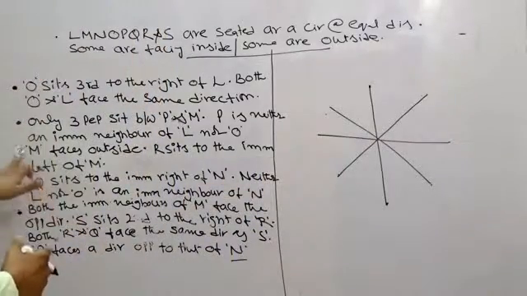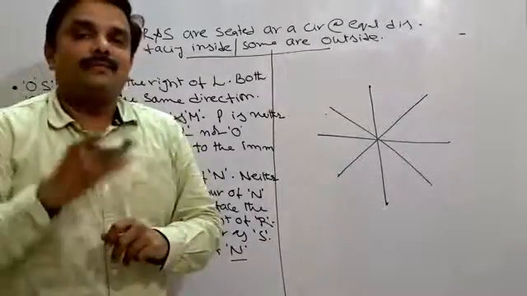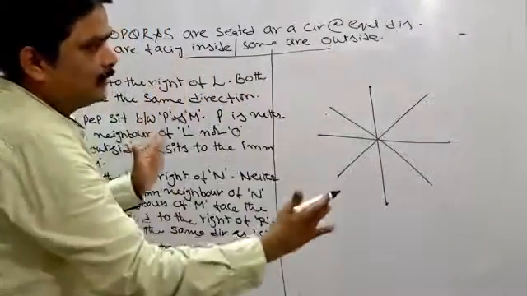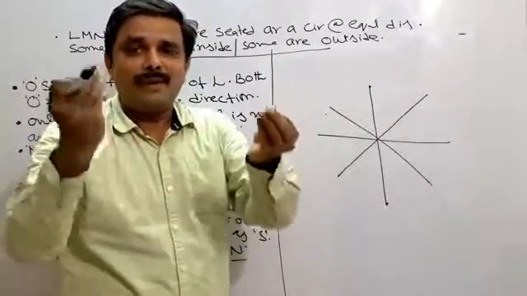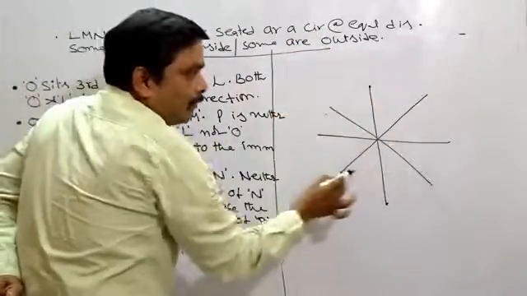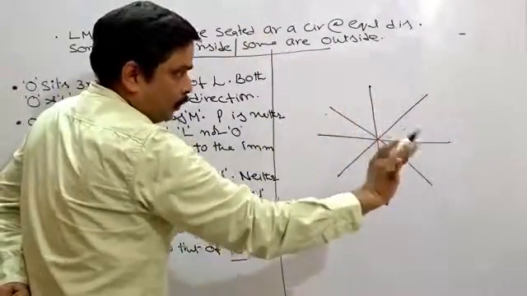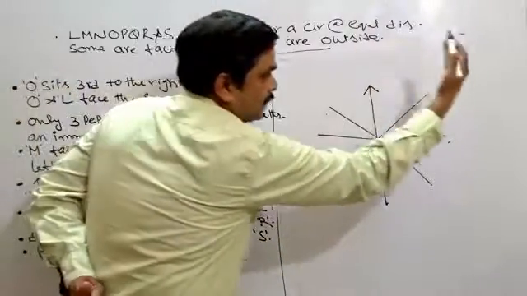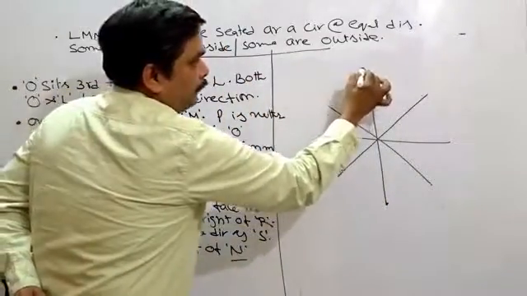Now go for the next one. M faces outside, R sits to the immediate left of M. This is a very good piece of information to start with. Now I can start with this one, and after starting with it you should take all the information related to it without leaving a single piece out. How to take this one now? M faces outside. Where shall I take M? That is up to you. Since it is a circle, any place you want you can take. But I suggest that when one person is facing outside, it is better to take here, because this person's right is our right, left is our left. It is a little convenient for us. I am taking M here.